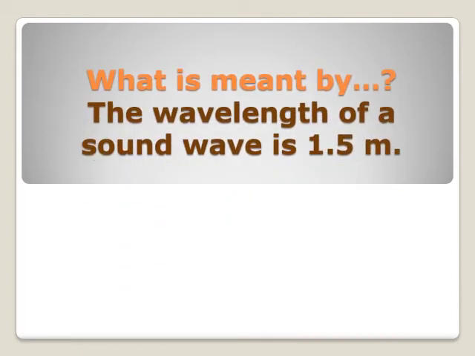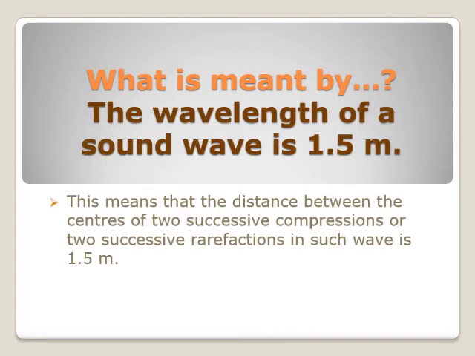Question 2: What is meant by the wavelength of a sound wave is 1.5 meters? The answer will be: this means that the distance between the centers of two successive compressions or two successive rarefactions in such a wave is 1.5 meters. I will tell you a good mechanism to follow in order to solve this type of question.